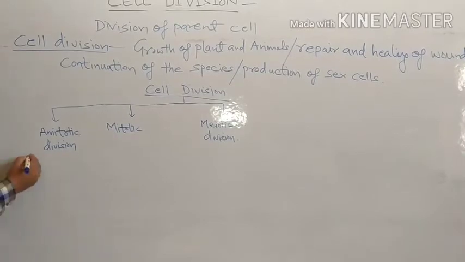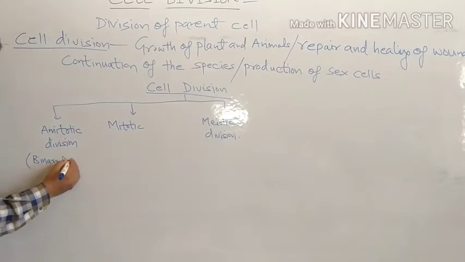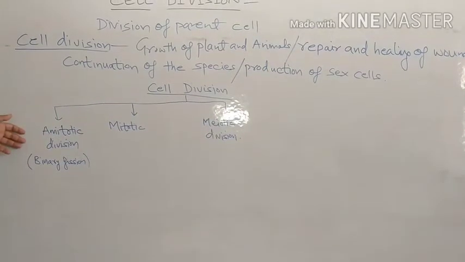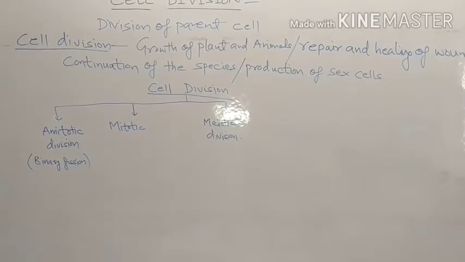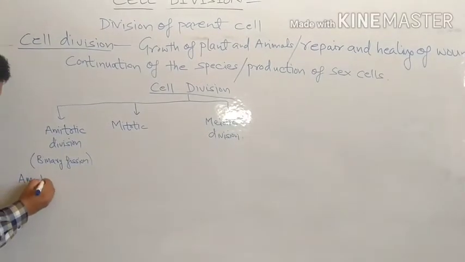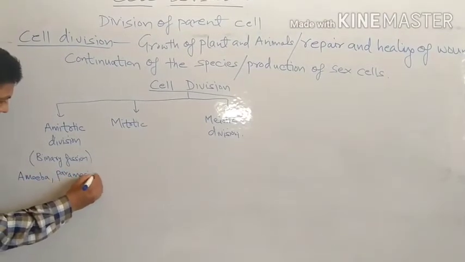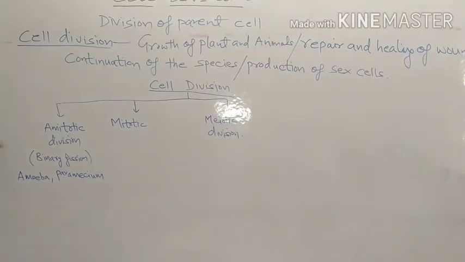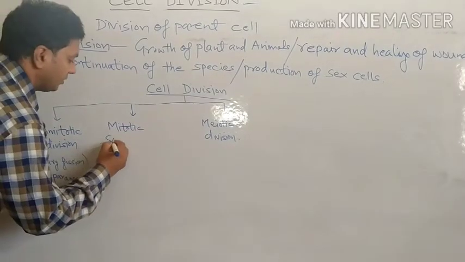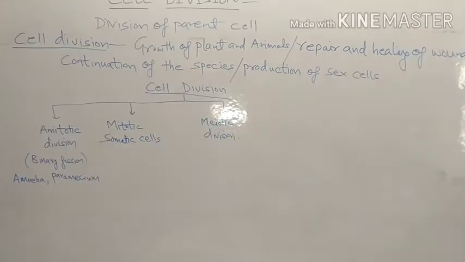Amitotic division is also called binary fission. This type of division, binary fission, is seen in amoeba, paramecium, euglena, etc. But mitotic division is seen especially in somatic cells, these body cells mainly.